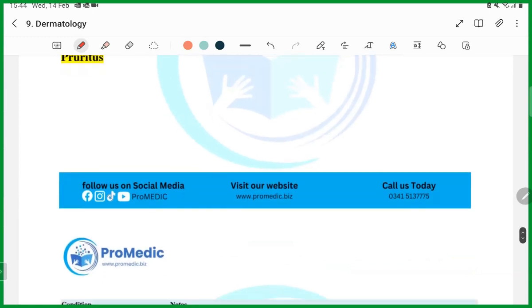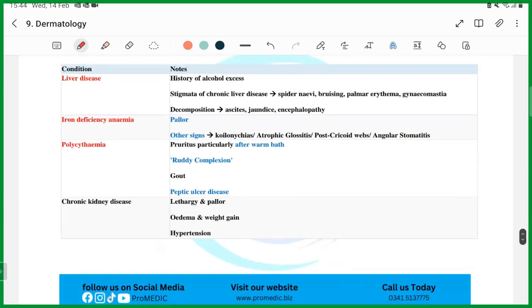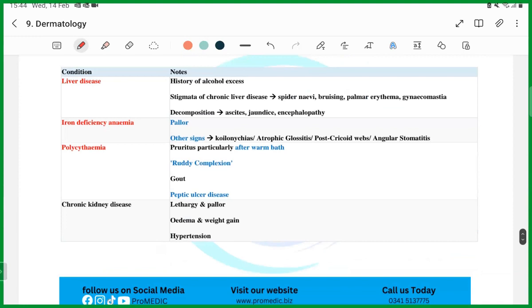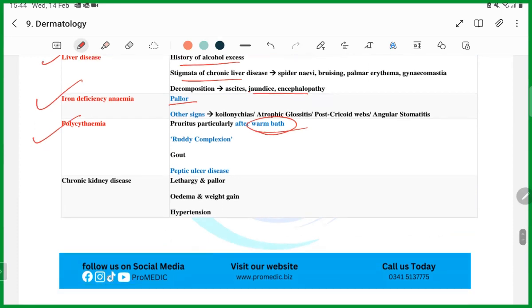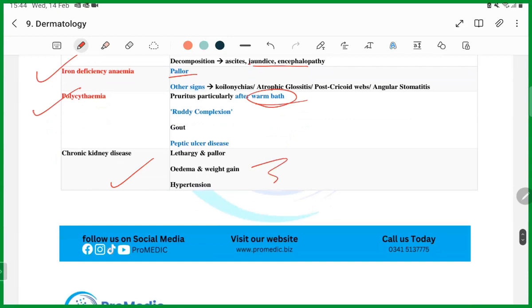Then we have pruritus. What are the reasons in which pruritus is common? Just go through it. You should know what are the reasons for pruritus. Liver disease can be the reason for pruritus. Alcohol excess, chronic liver disease. Iron deficiency is a cause. That is why patients with CKD have pruritus on their skin. Polycythemia, we know that after a warm bath, we have read that. Chronic kidney disease, I have already told you, patients have pruritus.